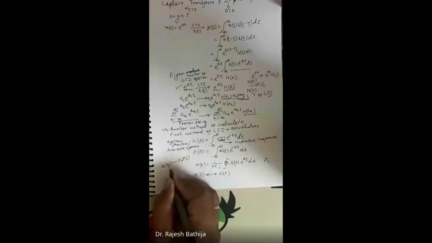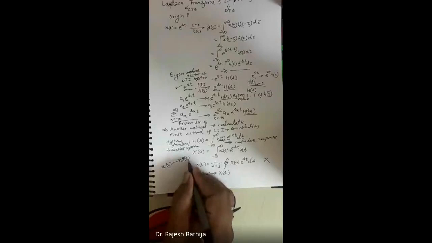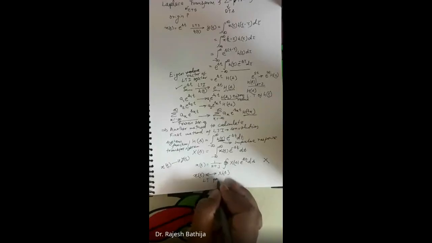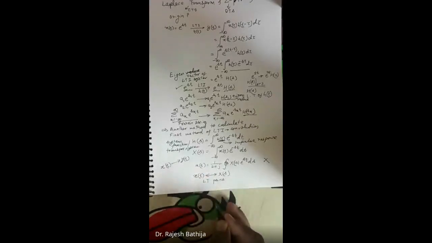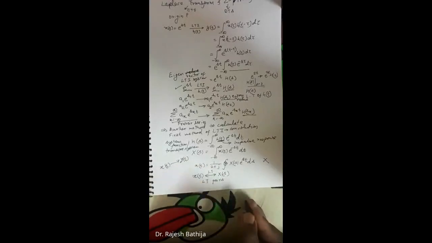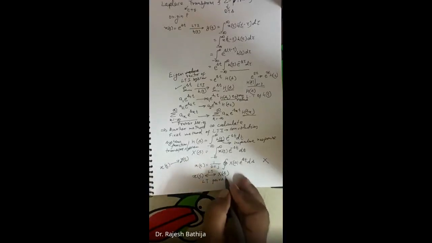And that is the difference between this and the system equation. How do we write the system equation? We write it with a single arrow. This is the input, this is the output, and this is the system representation. But here we have written the double-sided arrow, and then we call x(t) and x(s) Laplace transform pairs, right? So that is the meaning here. And sometimes we write LT also, although it is very clear when we have used this s variable, it is a Laplace transform variable, right?